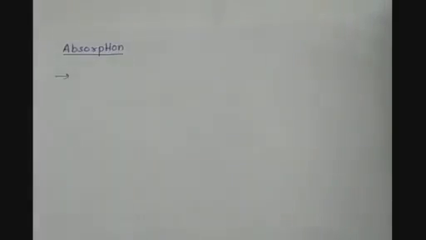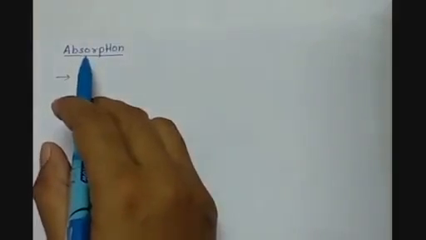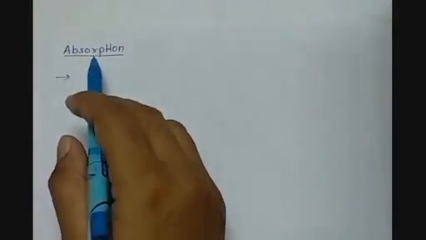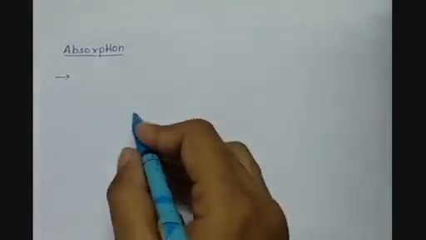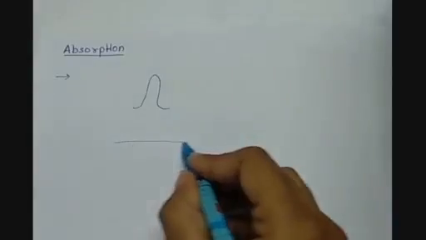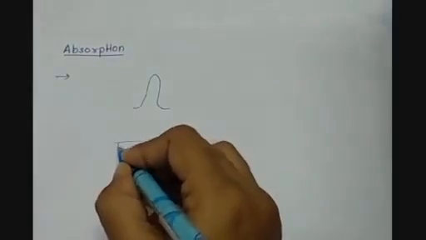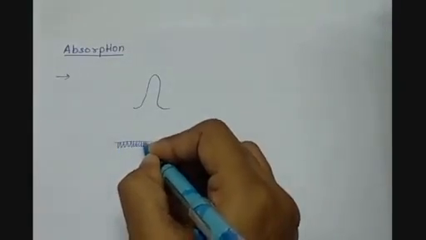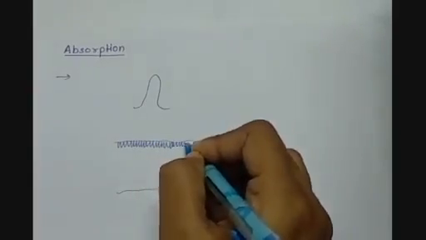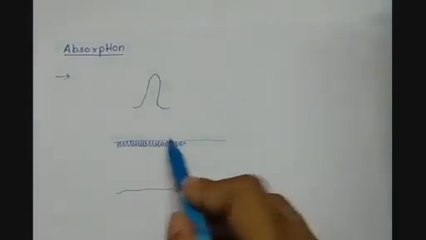Now the next step in the digestion of food is absorption. So the digested food is taken up by the walls of intestine because the inner lining of small intestine has numerous finger-like structures. I'm just making one, but if this is the inner lining of the small intestine, then these are the finger-like foldings on the inner wall of the intestine which absorb the nutrients from the intestine and they directly give them to the blood.